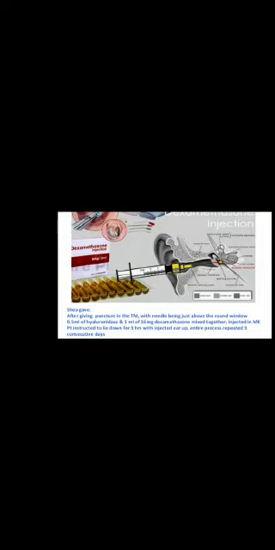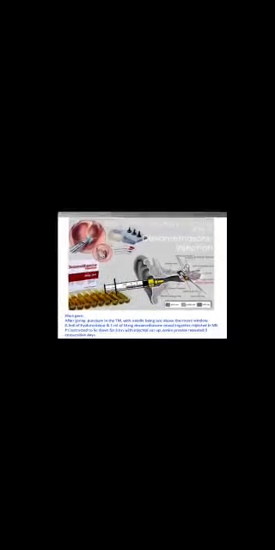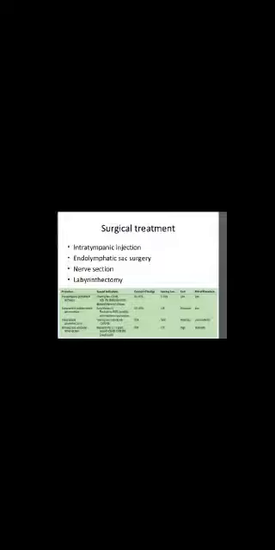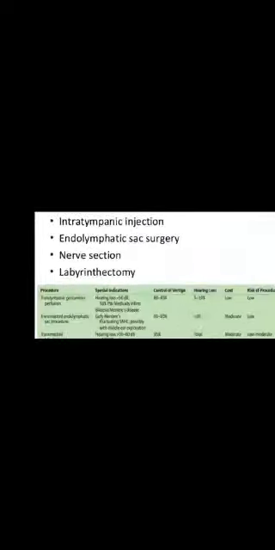The patient is instructed to lie down for 3 hours, and the entire process is repeated for 3 consecutive days. So dexamethasone is a better choice for intratympanic injection. You can also give transtympanic gentamicin perfusion, and that has been seen to control the vertigo by 80 to 85%. Then the transmastoid endolymphatic sac procedure, transmastoid labyrinthectomy. Okay, so these are all the surgical procedures which can be